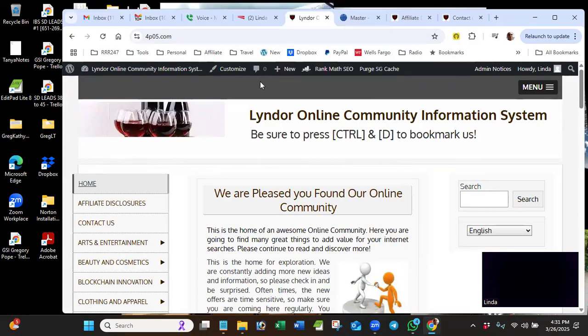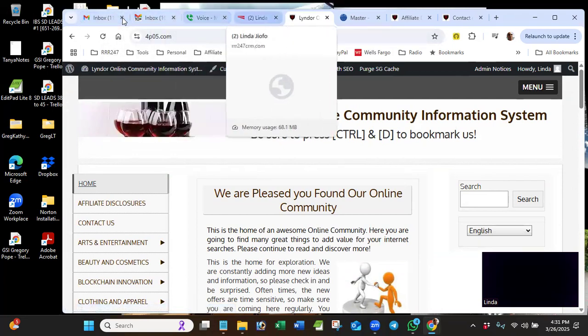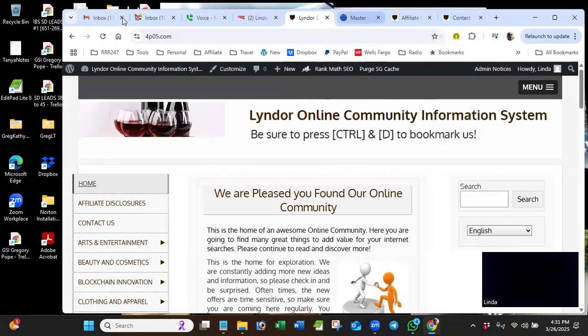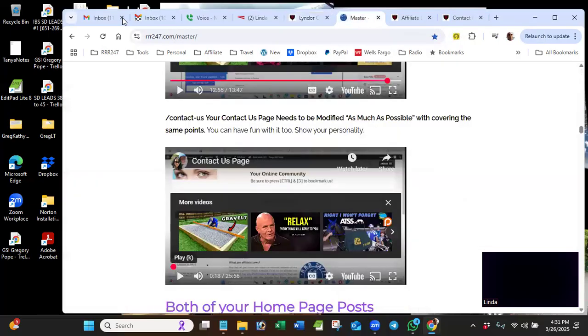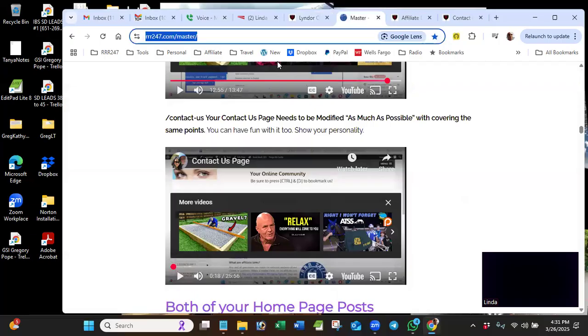So refresh is Control R, or this is really important when I'm going over here, the tabs. So I have all these different, here's the training tab with the training. So this is the address bar. If you notice, this is rrr247.com/master. So this is like the address on your house. Okay, this is the address for this web page, this training web page.